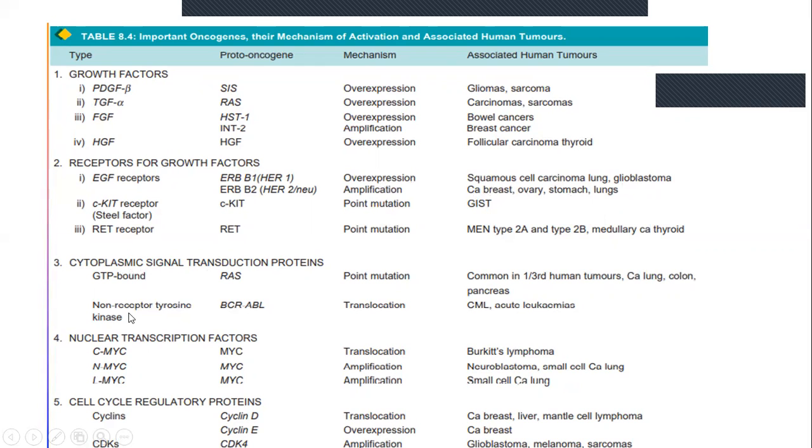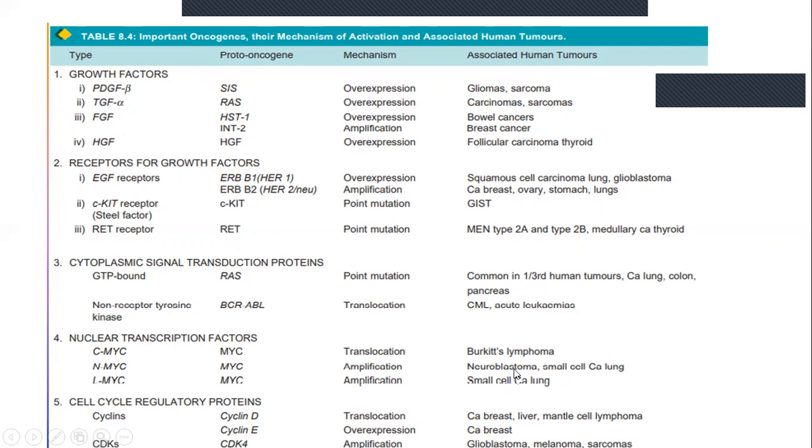Non-receptor tyrosine kinase here, the proto-oncogene is BCR-ABL. When it undergoes translocation, it causes acute leukemia.